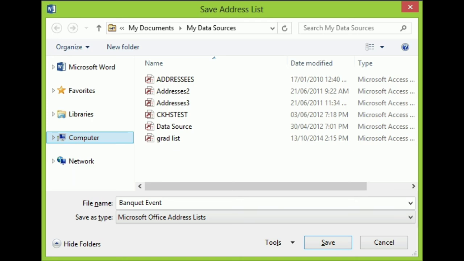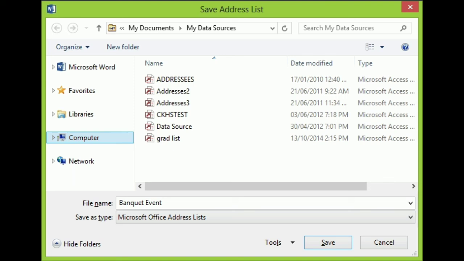For that you have to take the save address list dialog box. See in this picture you can see the addresses of all the recipients. For saving this address list you have to first give a file name and then click on the save button.